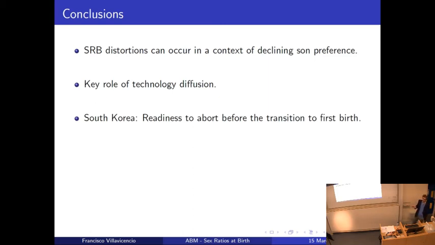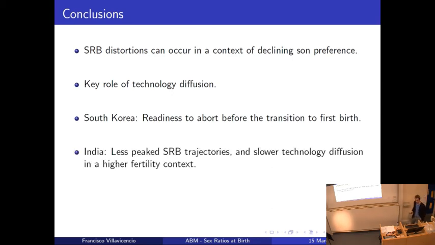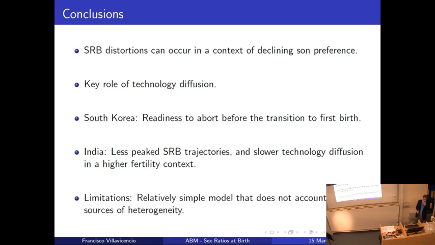An important fact that I already mentioned is that in South Korea, there was readiness to abort before transition to first birth, so couples were deciding to abort even when they were childless. In the case of India, we have less peaked sex ratio trajectories and a slower technology diffusion, but we are also in a context of a higher fertility. And finally, these are the results regarding the model.